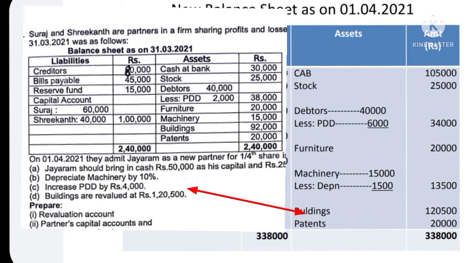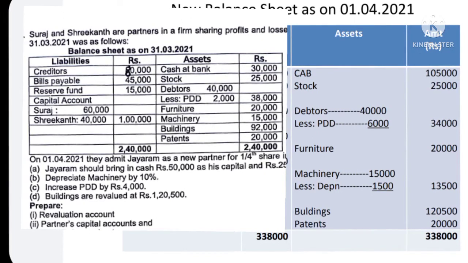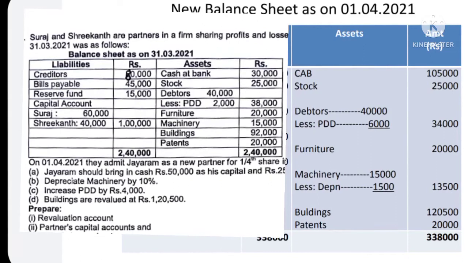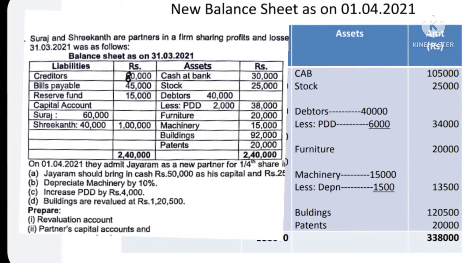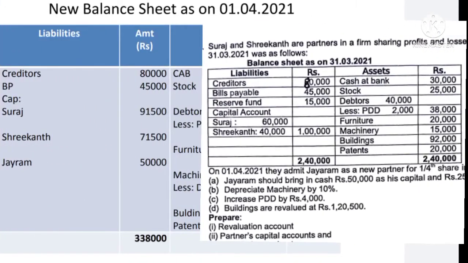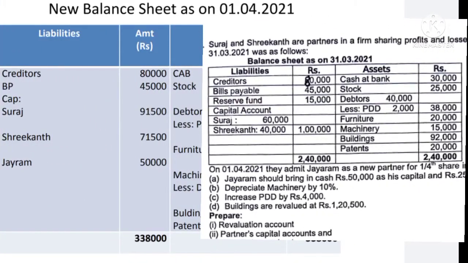Directly you can write 1,20,500, or you can write building inner column 92,000 plus 28,500, total outer column 1,20,500. Then patents, there is no change, 20,000, 20,000. And on the liability side, creditors 80,000. It was misprinted, now it is made 80,000.